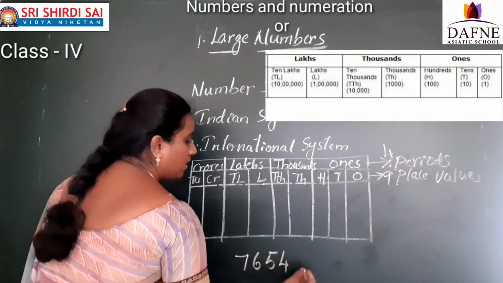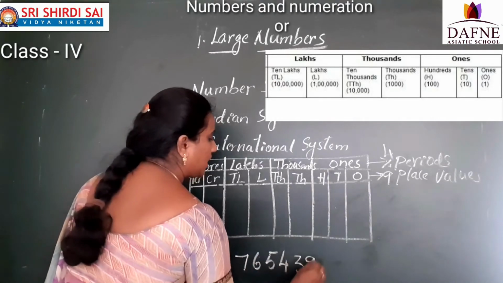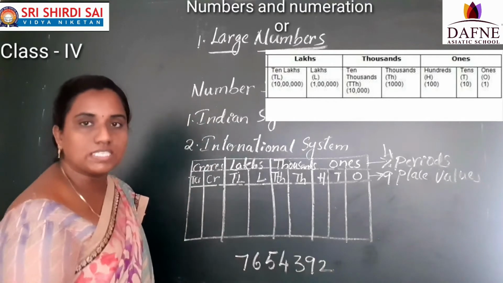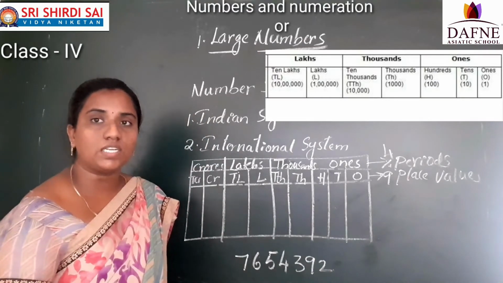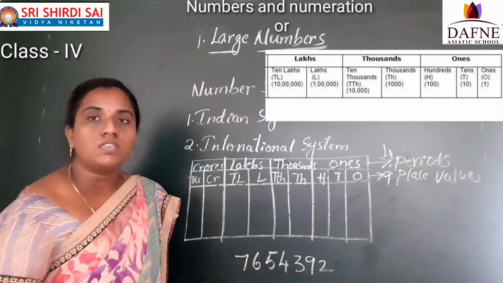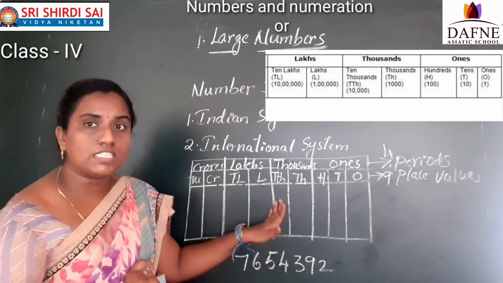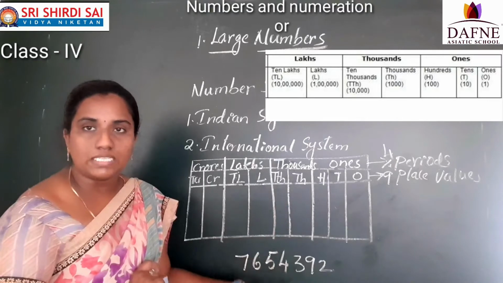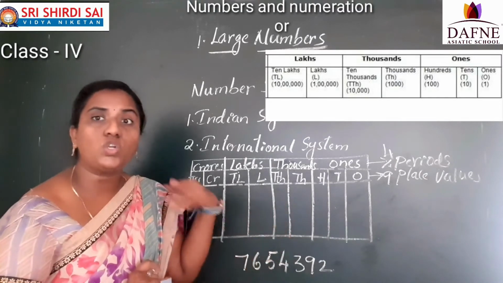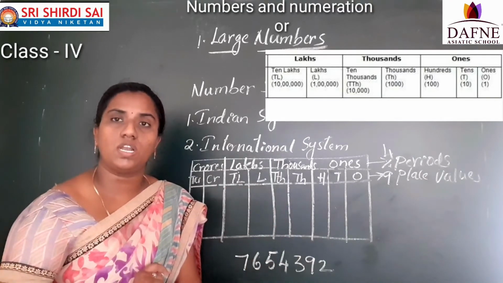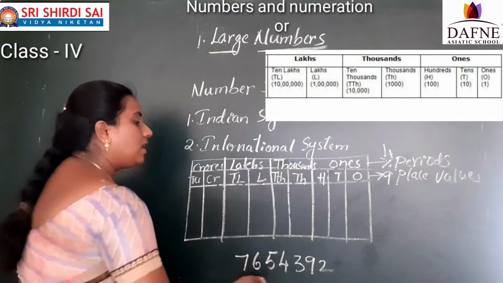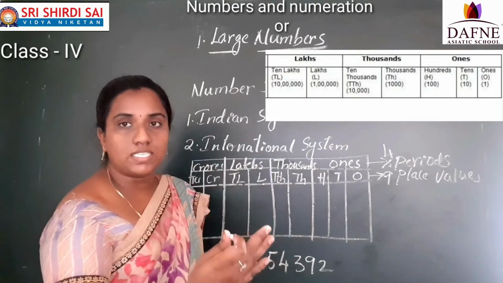7654392, they have given the number. So how to place this number in this system? What is this system? Indian system. How to place this number in the Indian system and how to read the number also we are going to learn now. So now see here, always start from the right side only.